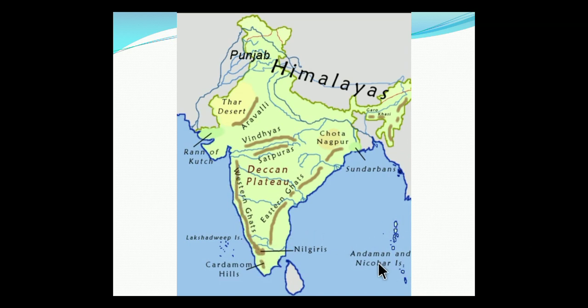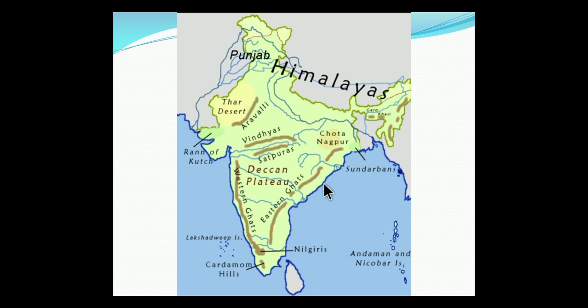It consists of 3 sections, from here all the way down. The northern part of the coast, from Mumbai to Goa, is called the Konkan.